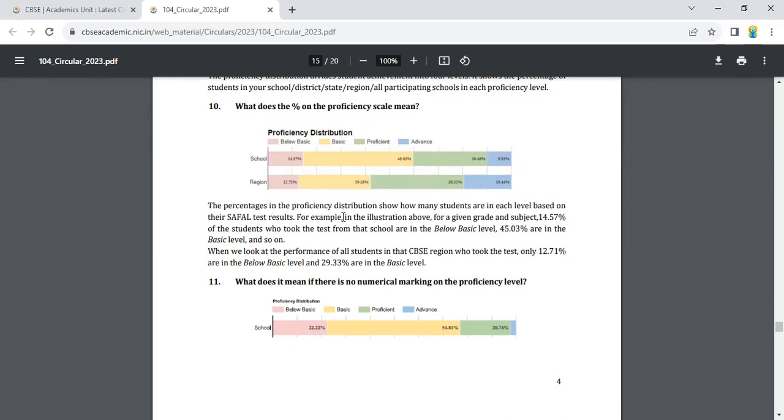The percentage in the proficiency distribution shows how many students are in each level based on their SAFAL test results. For example, in the illustration above, for a given grade and subject, 14.57% of the students from the school who take the test are in the below basic level, 45.03% are in the basic level, and so on. When we look at the performance of all the students in the CBSE region who took the test, only 12.71% are in the below basic level and 29.33% are in the basic level.